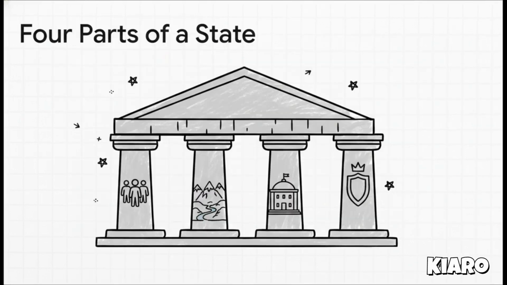Now, there are 4 absolute non-negotiable pillars that must exist for a state to actually be a state. First, you need people, which is a permanent population living together, not just tourists passing through. Second, you need land. Third, you need a government to run things. And finally, you need sovereignty. If even one of these 4 pillars is missing, you simply do not have a state.